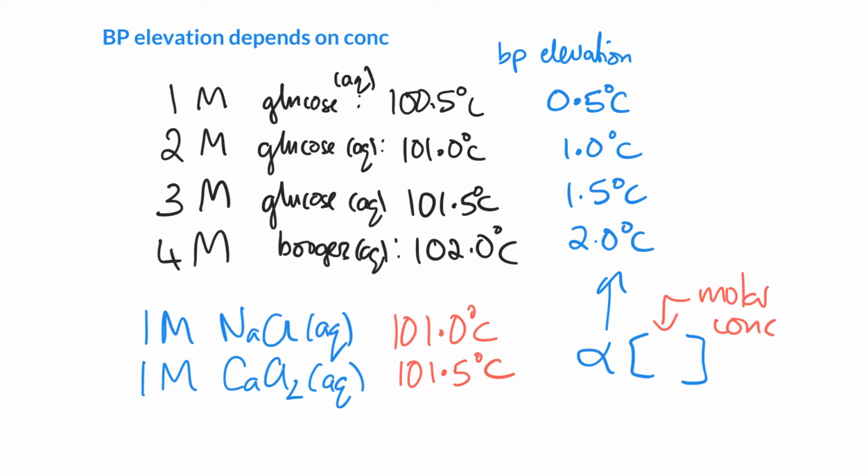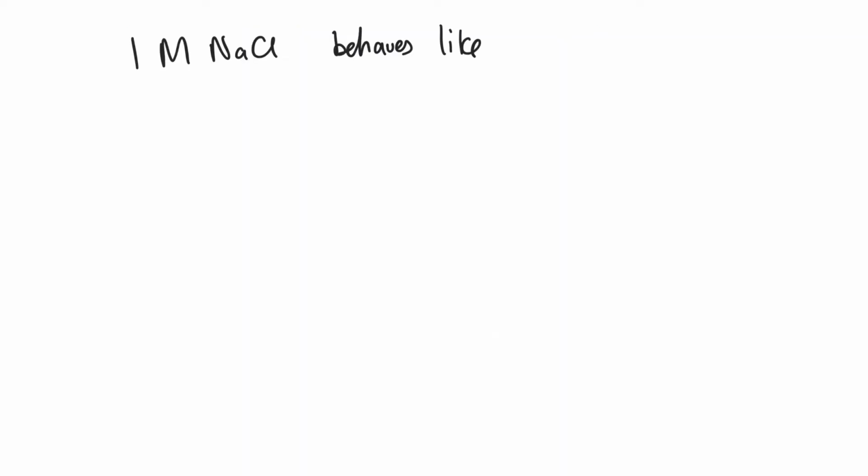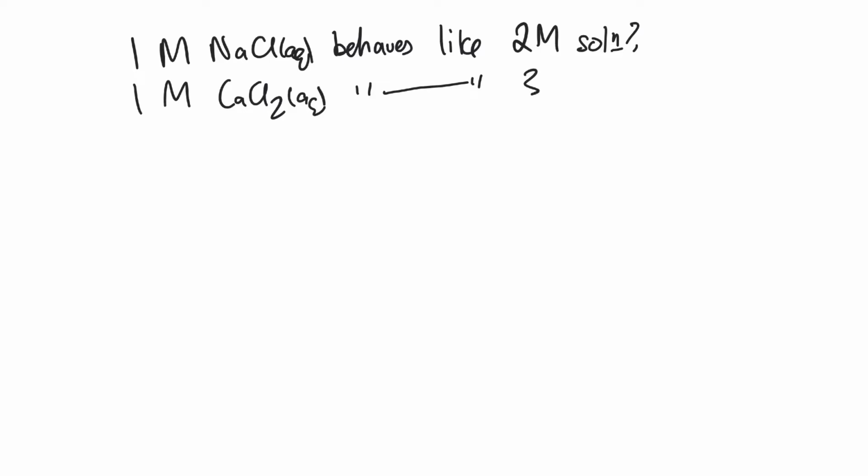Well, it took people a while, and people did not believe it initially, but let's go ahead and go to another slide and see what is going on here. So our 1 molar sodium chloride is behaving like a 2 molar solution, and our 1 molar calcium chloride, and these are both aqueous by the way, is behaving just like a 3 molar solution, at least when it comes to boiling point.